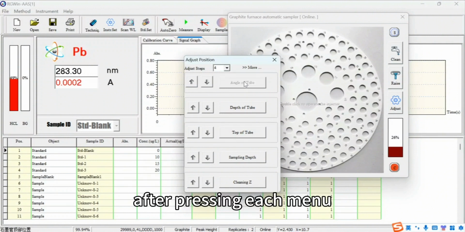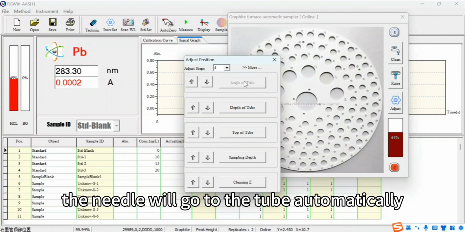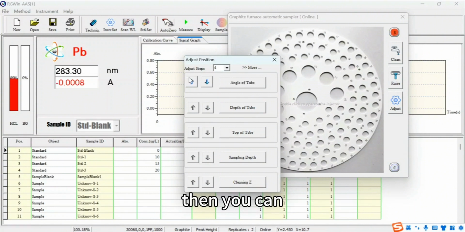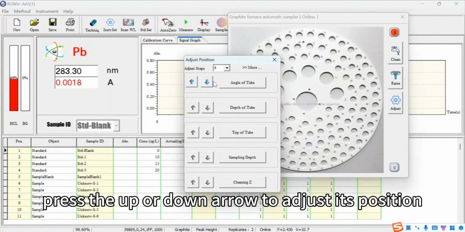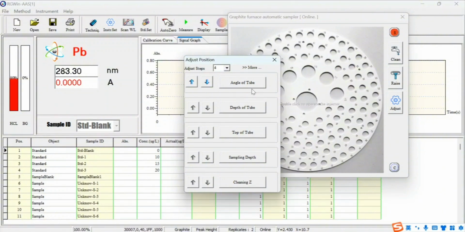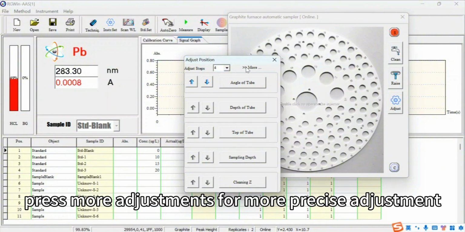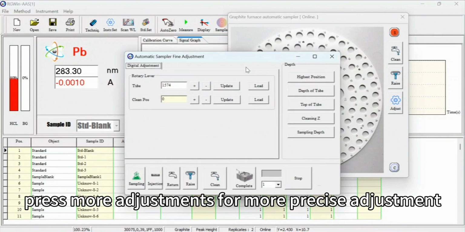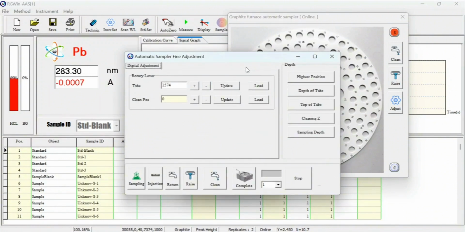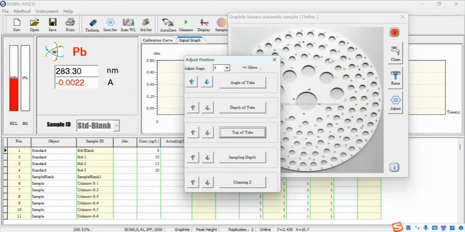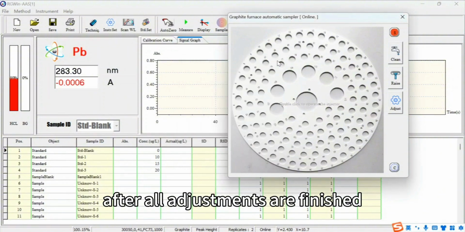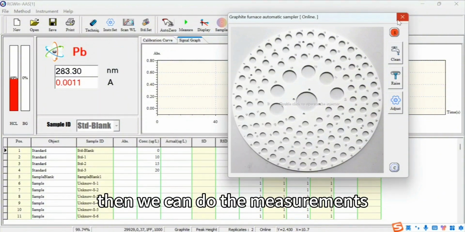After pressing each menu, the needle will go to the tube automatically. Then you can press the up or down arrow to adjust its position. Press More Adjustments for more precise adjustment. After all adjustments are finished, then we can do the measurements.